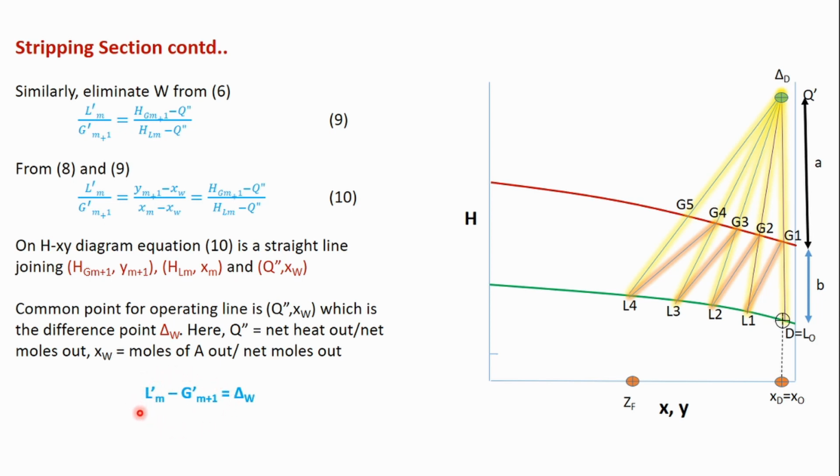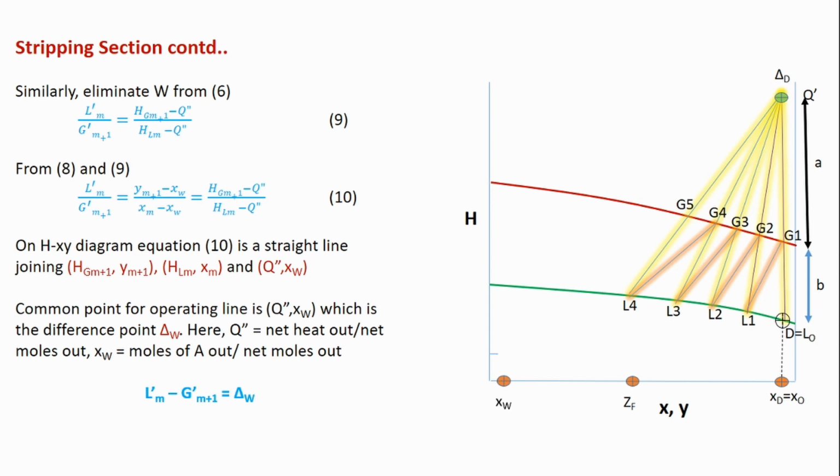Right. So what does this indicate? If I put this G dash term here, you can see that delta W plus G dash M plus 1 is equal to L dash M. That means delta W and G dash M plus 1 are the end points of this line, and L dash M lies on that line. Right. So let us see how we can draw this in the enthalpy concentration diagram.